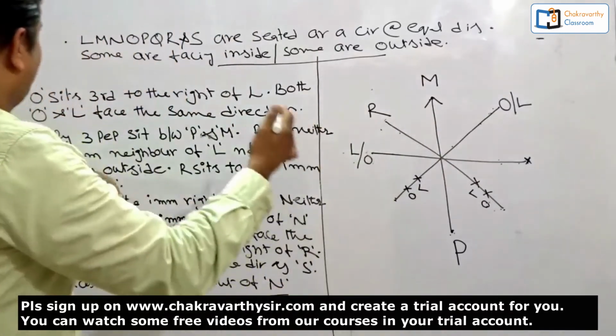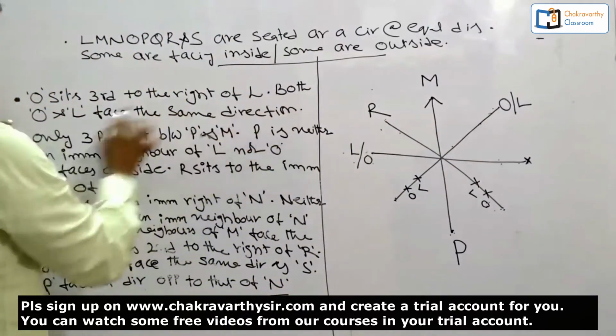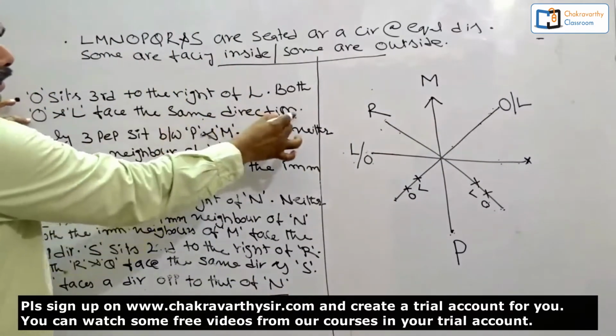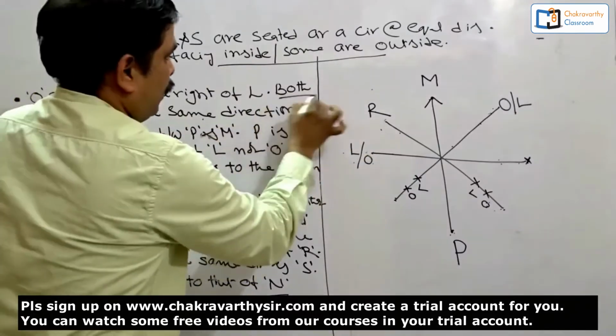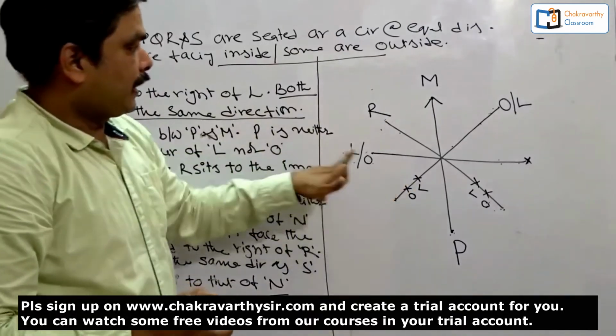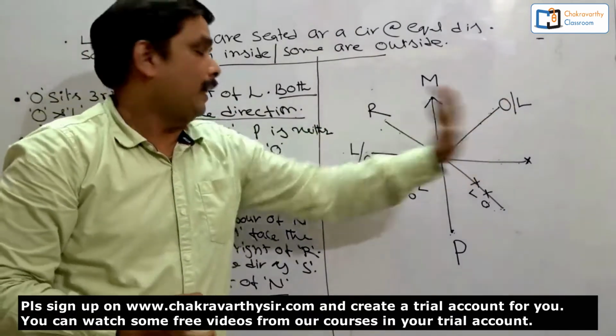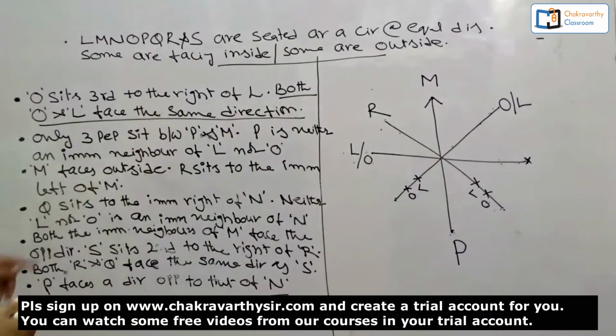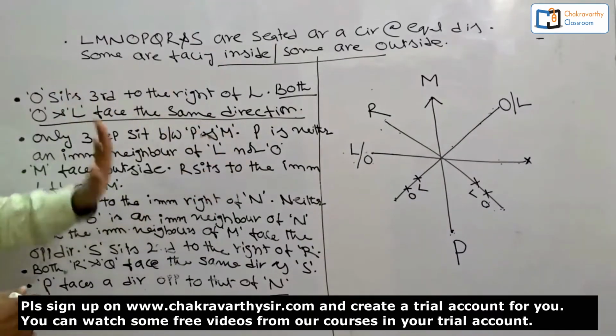Now what's the other one? Shall we use this one? Both O and L face the same direction. No, I cannot take this one now. Now keep it aside for some time. I am keeping it aside. Then finally I concluded that L or O, O or L. Now let's move to the next one. M faces outside, already we have taken this one.